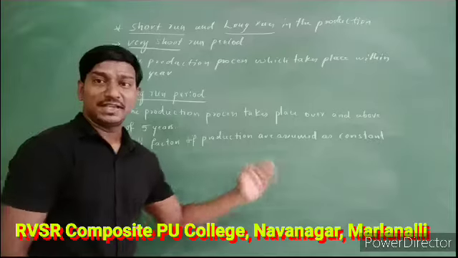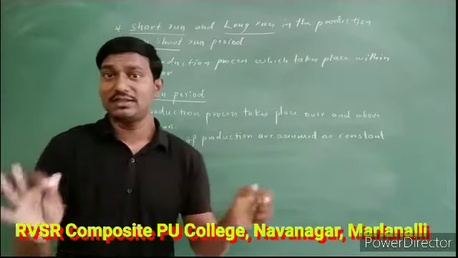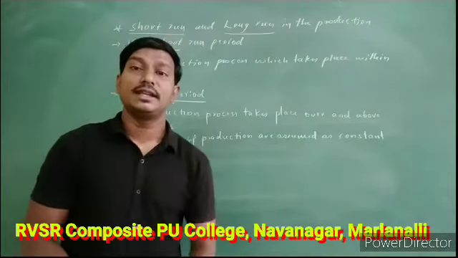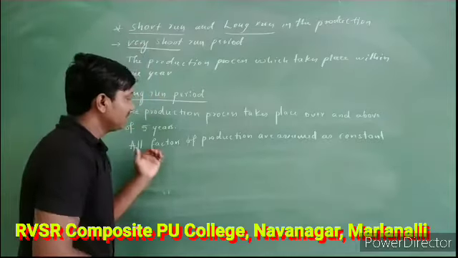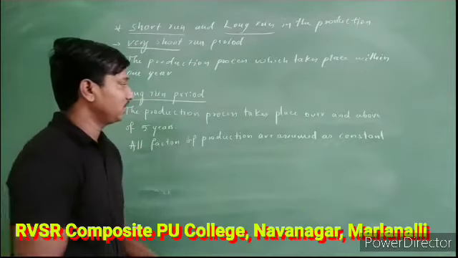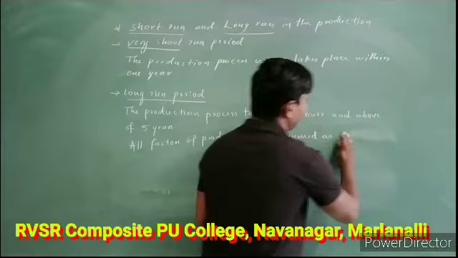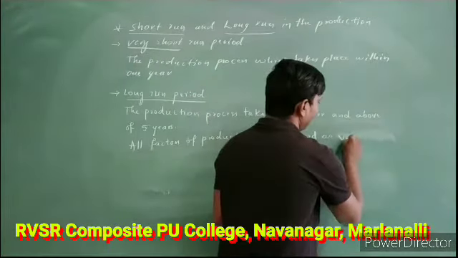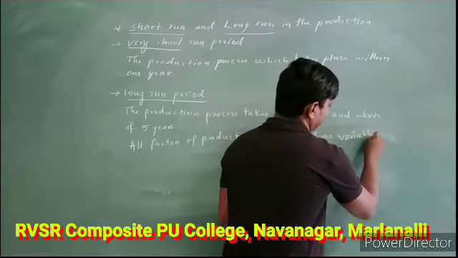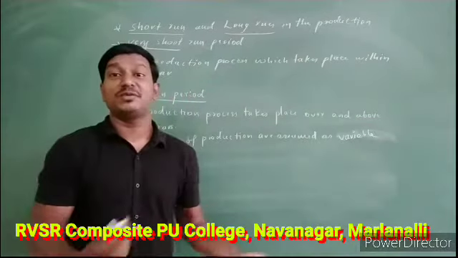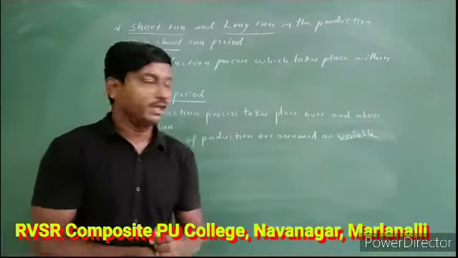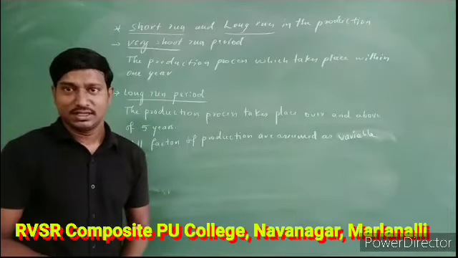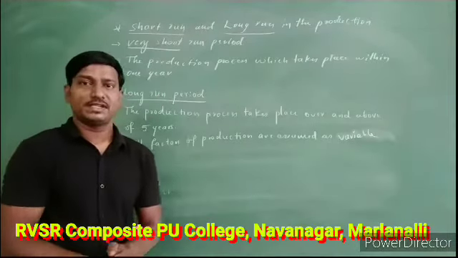So land, labor, capital and organization, nothing here is going to be assumed as fixed. All of them are assumed as variable in nature, which means they keep on changing. They are not going to be assumed as constant.